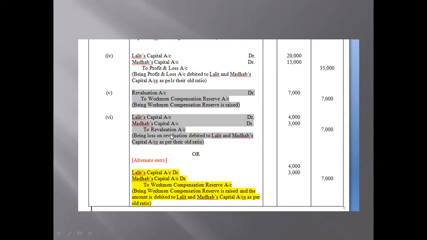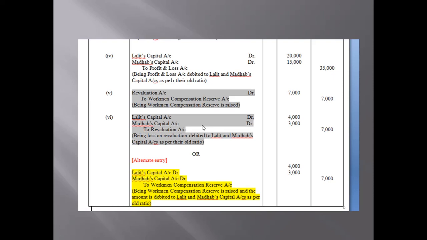You can refer to the journal entries of question number 46 and question number 47. Okay, you can pause the video here, or you can take a screenshot of this. You can refer to this particular sixth journal entry here. You can refer to the journal entries with question number 46 and question number 47.